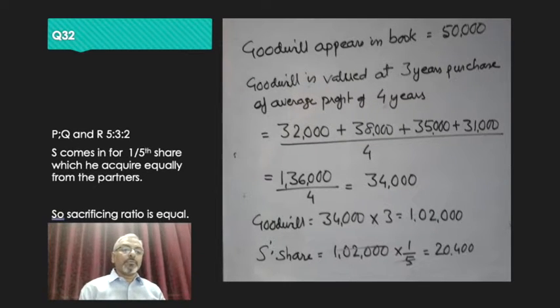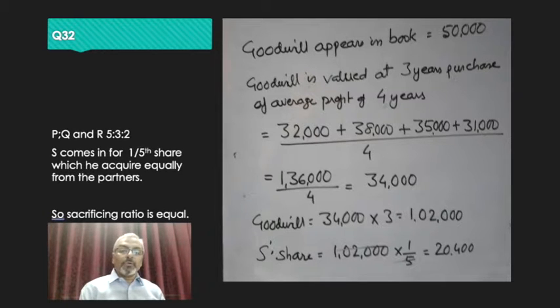So you can see the 4 years profit has been given to us as 32,000, 38,000, 35,000 and 31,000. So if you add all these four, you get a total of 1,36,000 and divide this by 4, you get 34,000. Okay, this is the average. Now the question has said 3 years purchase of the average.